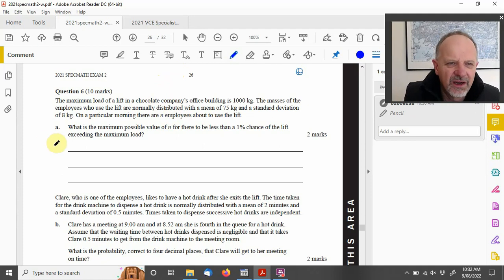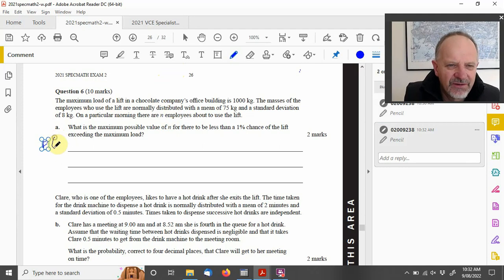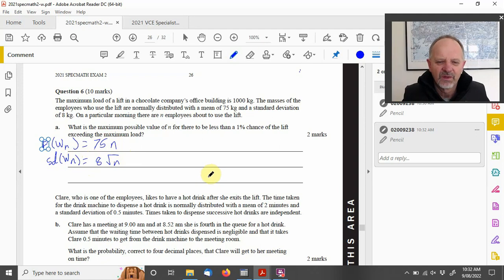And so what we know is that when we use that, the expectation value for the weight of n employees is 75 times n. The standard deviation for the weight of n employees will be 8 times the square root of n, whatever that n may be.